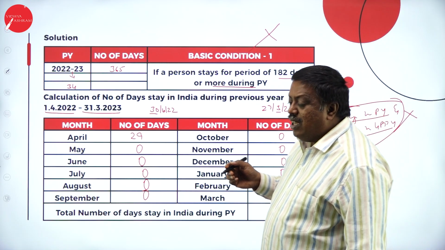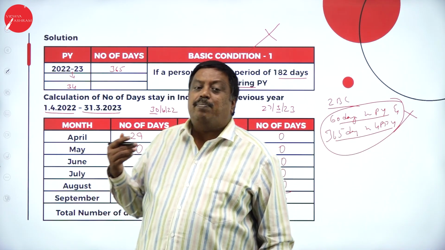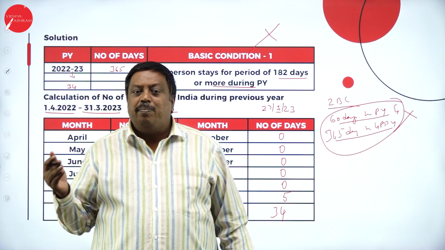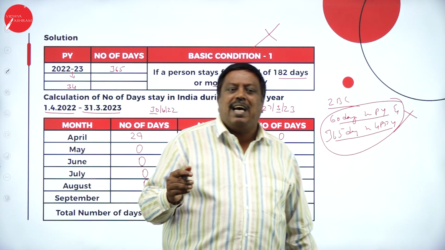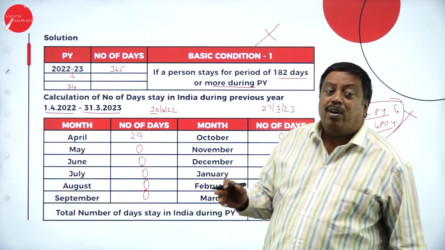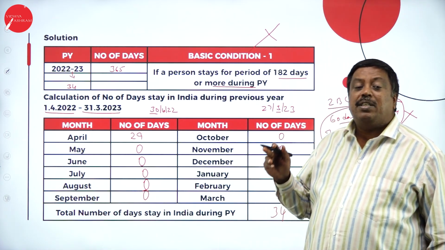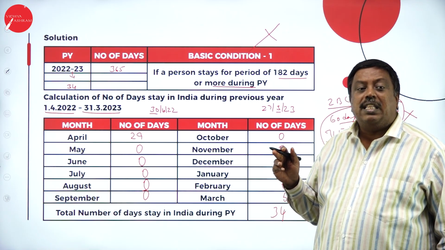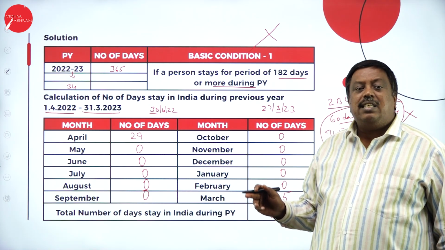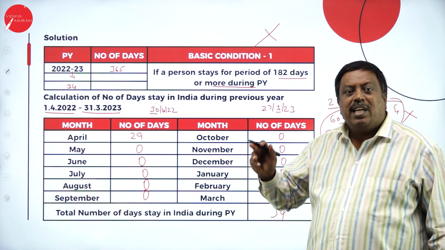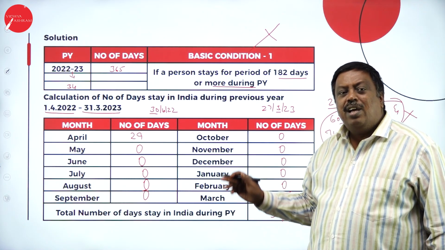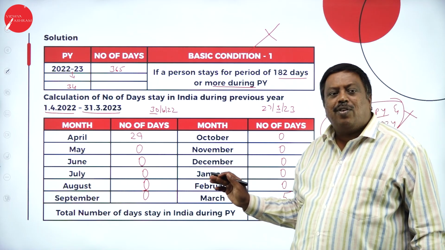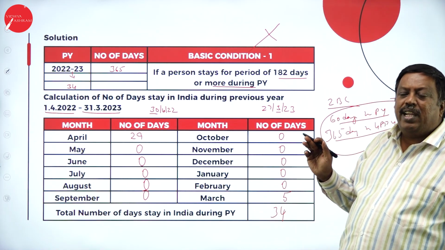When I couldn't satisfy both the basic conditions during previous year 2022-23, they're going to call me as a non-resident for 2022-23 particular year and not for other years. And this status is only for the purpose of calculation of tax, and it is only as per the tax law we have calculated, and it is not for the purpose of citizenship of India.